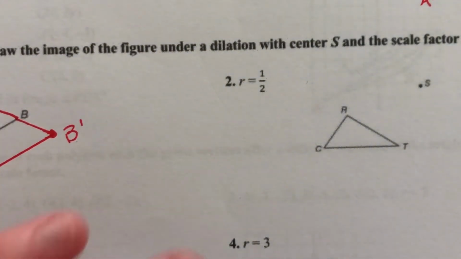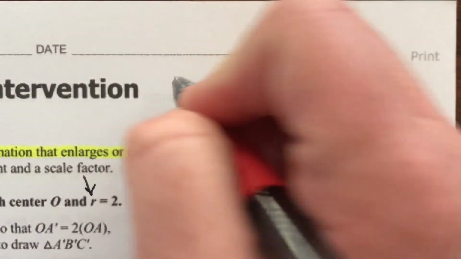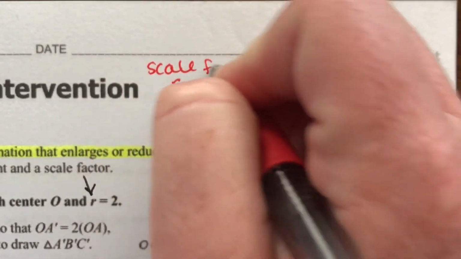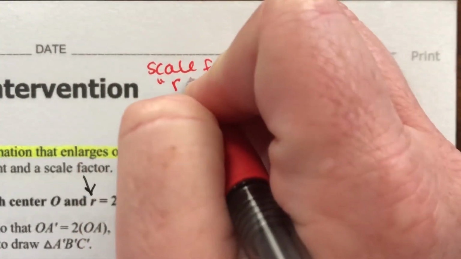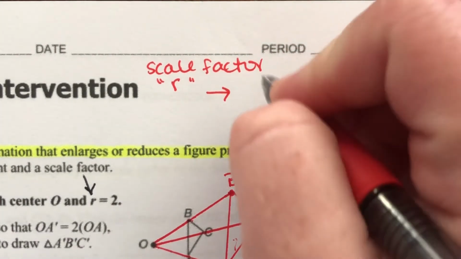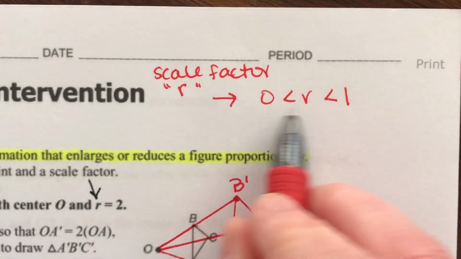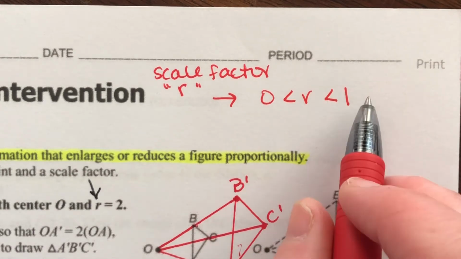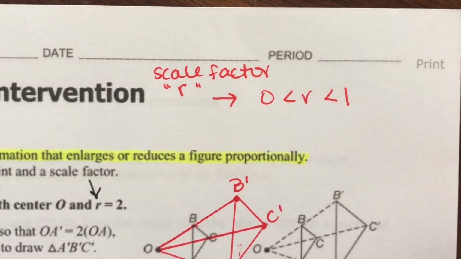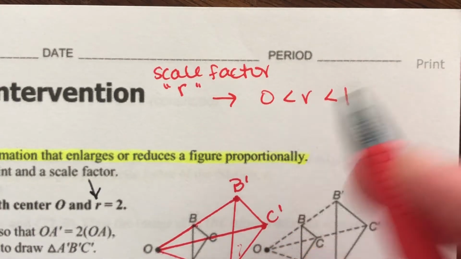Okay, scale factor here of 1/2. Oh, one thing I wanted to say, because we don't cover it on the back. When your scale factor R is between 0 and 1, it's greater than 0 but smaller than 1, so in other words, it's a fraction, then the shape that you're dilating is a reduction.